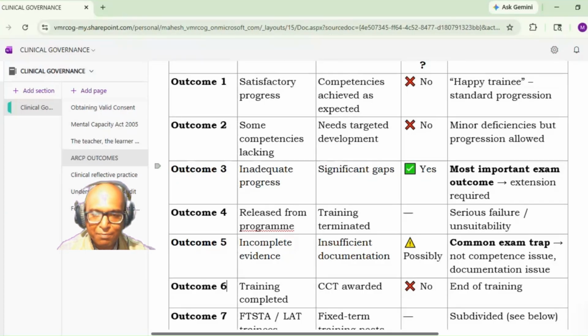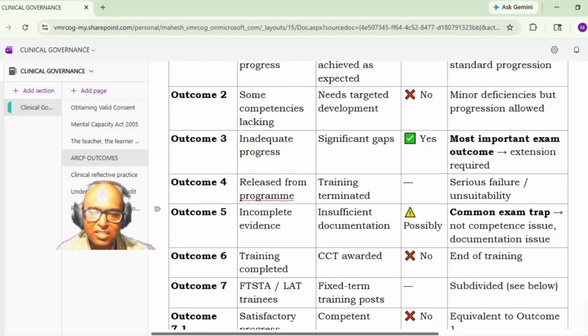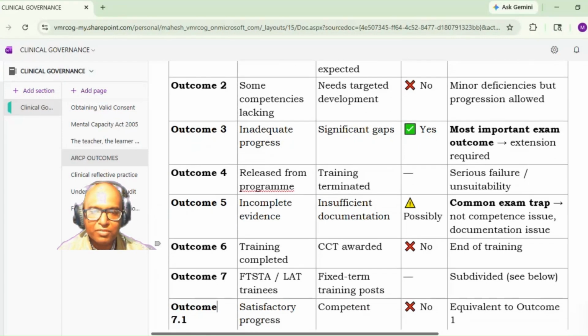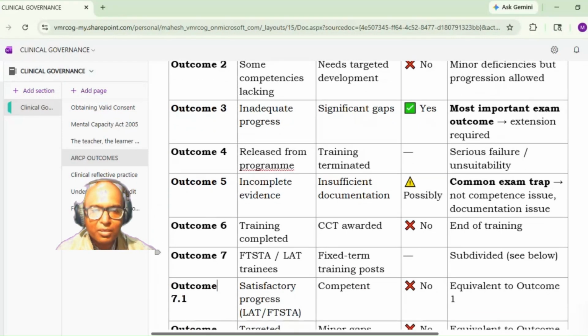There are significant gaps as compared to outcome 2. The gaps are significant, and hence the candidate requires additional time. Okay, so the extension is required here. Outcome 4 is the worst outcome. The candidate will be released. Outcome 5 mainly deals with the documentation, and 6 is the CCT, that is a certificate of completion of training. Okay, now outcome 7.